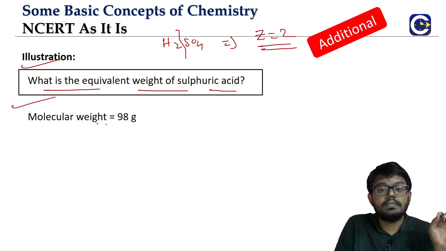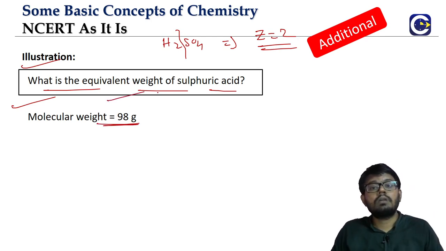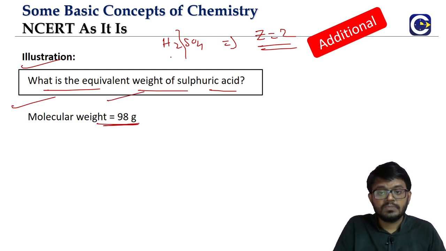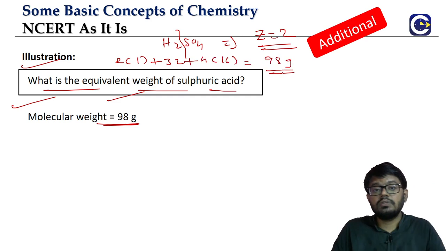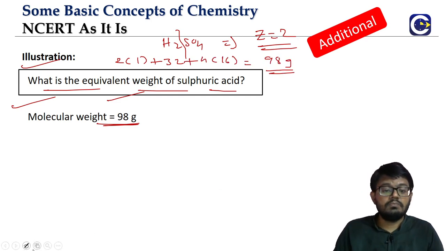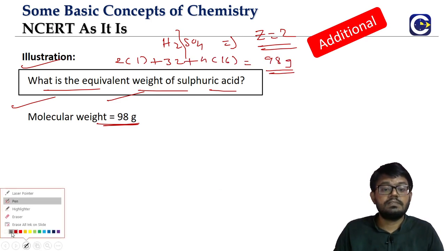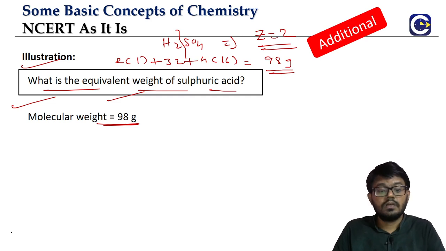We know sulfuric acid, H2SO4. From the formula, what is the molar mass? 98 grams. Look at this, 2 hydrogens, sulfur 32, 4 oxygens. Add all of them and it will be 98. In fact, when we talked about the calculation of molecular mass and molar mass, we have seen this sulfuric acid also. This is a very common compound.